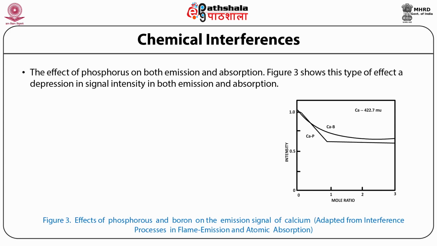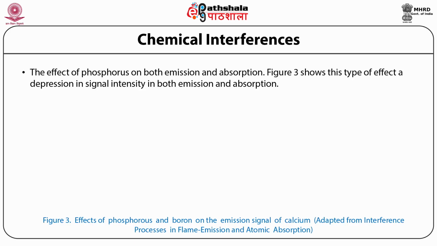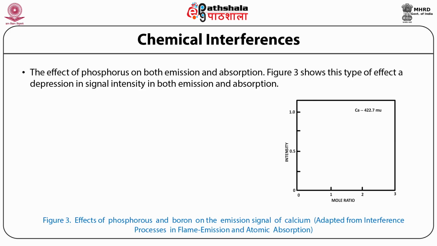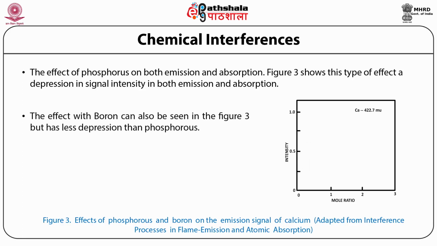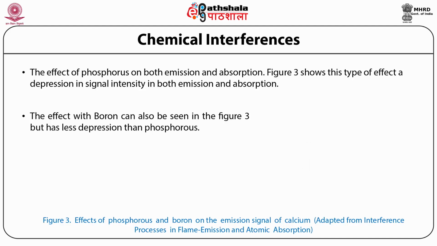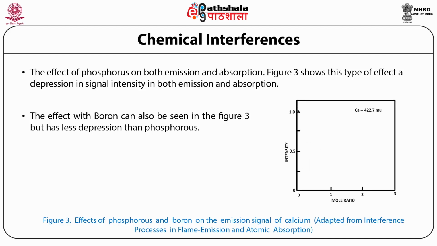There is a depression in the spectral signal, and you can see with increase in the concentration there is a decrease, a dip in the signal intensity in both emission and absorption spectra. The effect with boron is also seen in the figure, but in case of boron the effect is less prominent than the phosphorus. This figure is about the effect of phosphorus and boron on the emission signal of calcium.